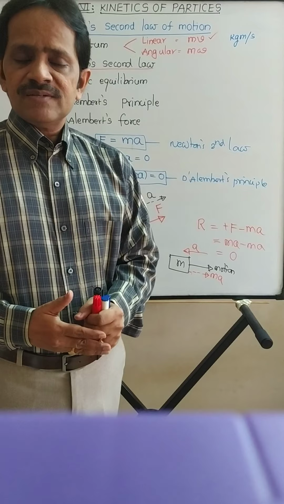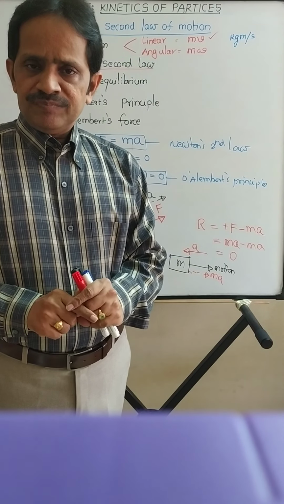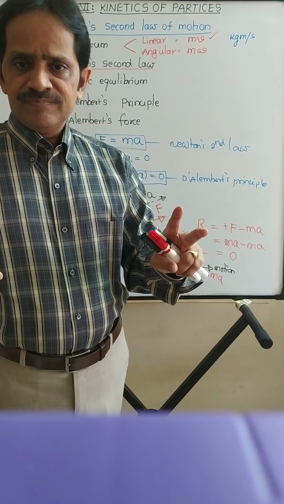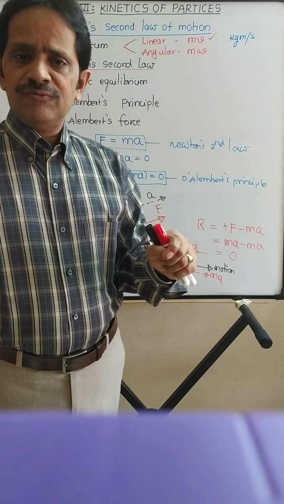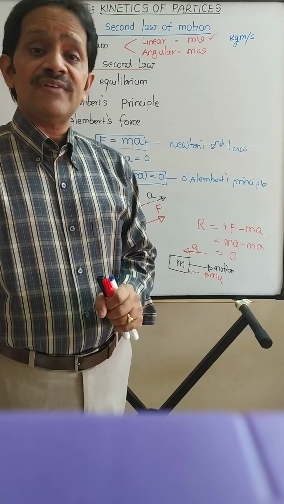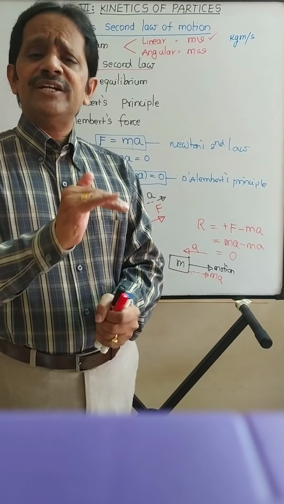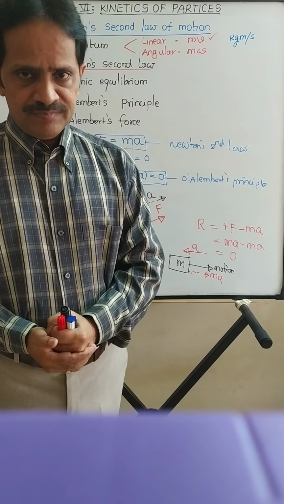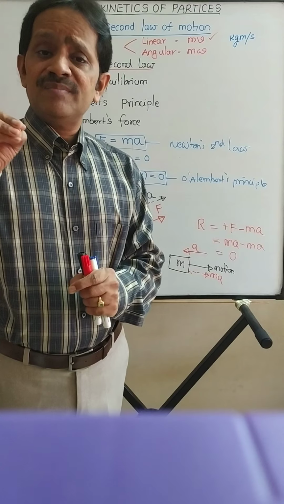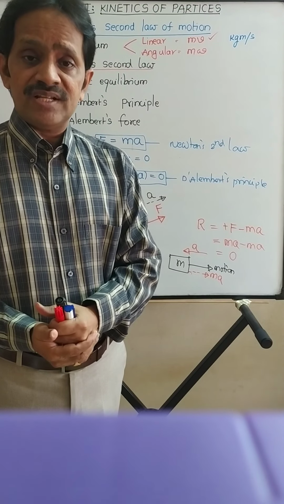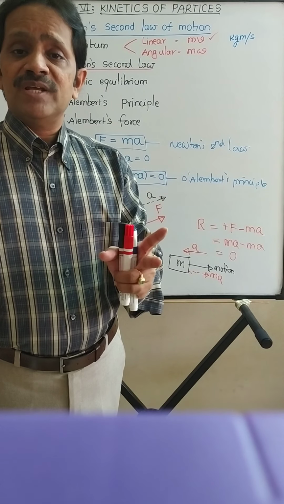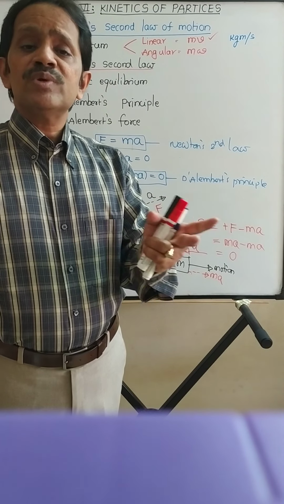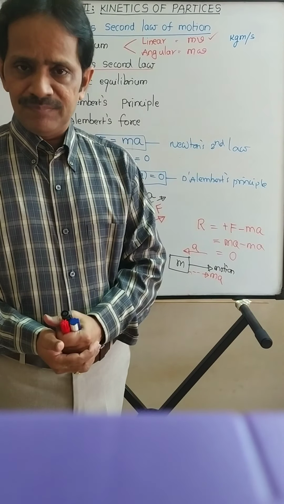The second way is, draw free body diagram, show all the forces acting on it. Now you impose an imaginary force, additional force, in the opposite direction of acceleration of the body. Then write down the equilibrium equation. Because the moment you are applying that imaginary force in the opposite direction of acceleration, that system is coming under equilibrium, dynamic equilibrium. So we can write equations of equilibrium.